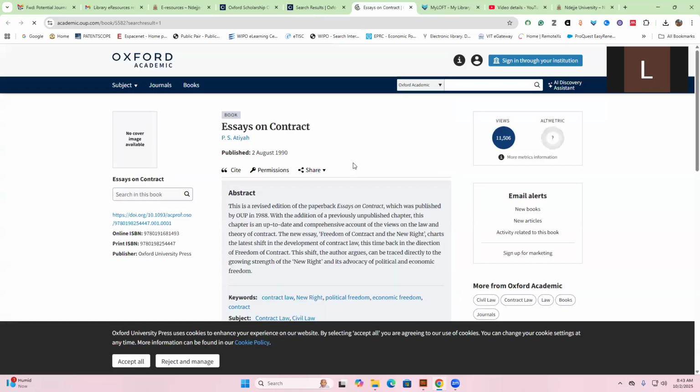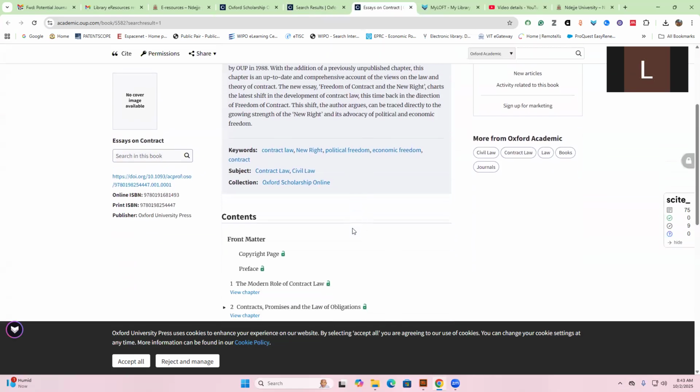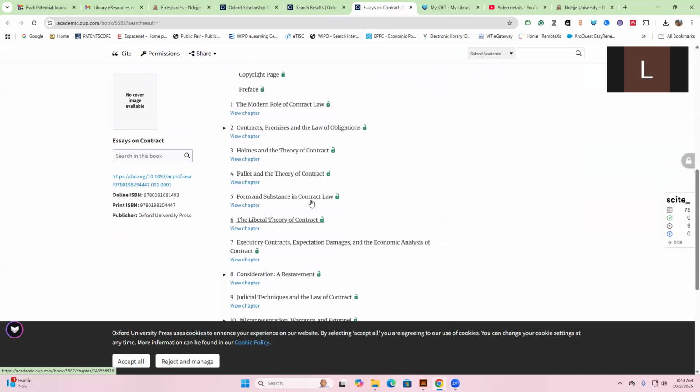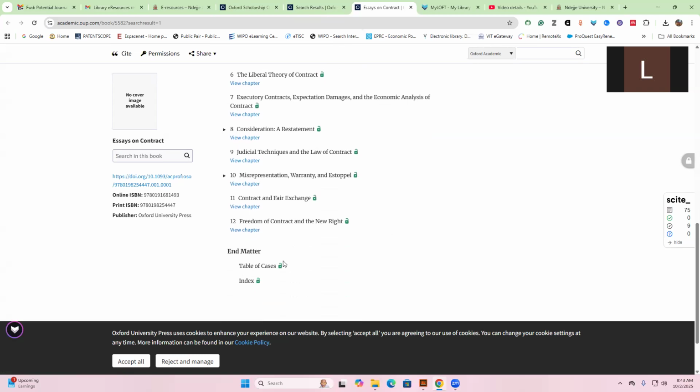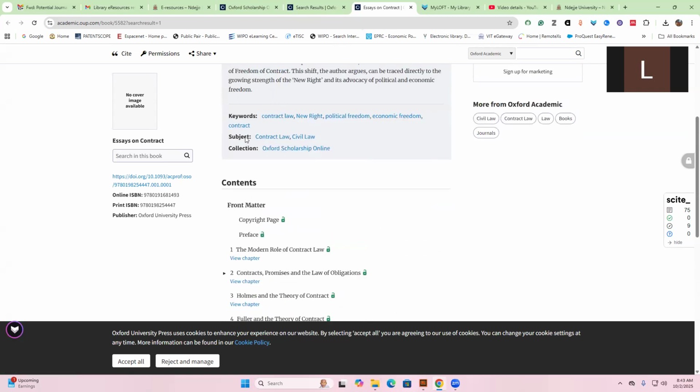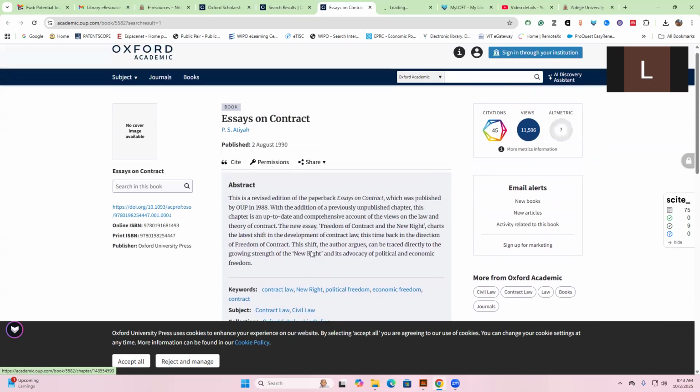If I open it in a new tab, it will display most of the information about that particular book. So we have contract, promises and law of obligation, harmonies and theory of contract, the liberal theory of contract, statutory contract, expectation damages, and economic analysis of contract. These are the different chapters. Now, with Oxford University Scholarship, you'll have to download chapter by chapter. You will not be able to download the full book at once.